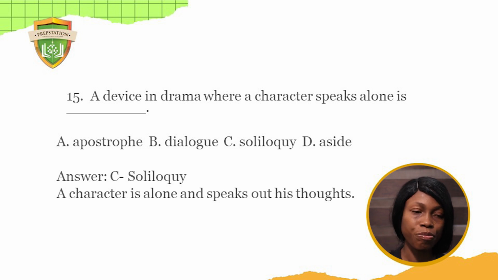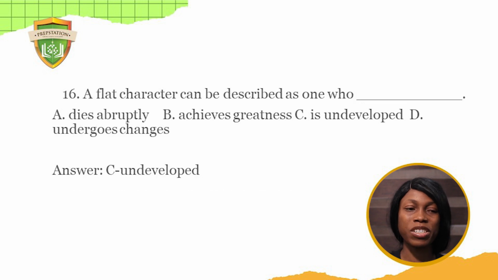That's a soliloquy. 16. A flat character can be described as one who dash: A, dies abruptly, B, achieves greatness, C, is undeveloped, D, undergoes changes. Yes, I discussed this earlier. So a flat character is undeveloped. For instance, Okonkwo in the novel Things Fall Apart could be described as a flat character because he is easily predictable. And even when development came at some point, he refused to develop. So in this case, a flat character is one who doesn't adapt to changes easily or is not willing to adapt to changes. So it's undeveloped.